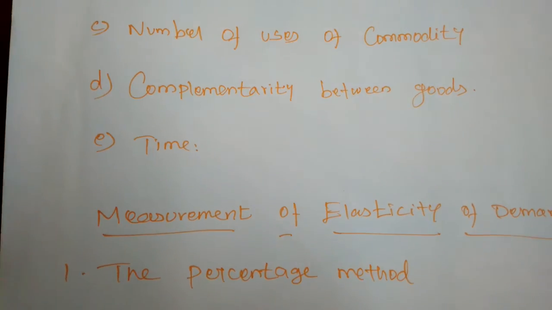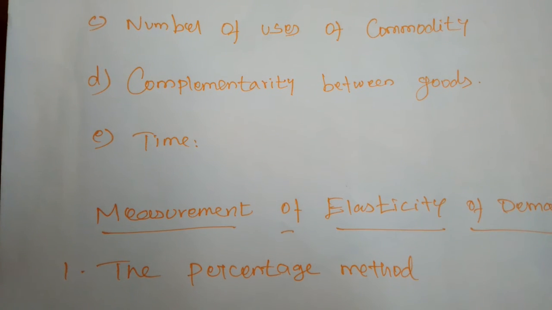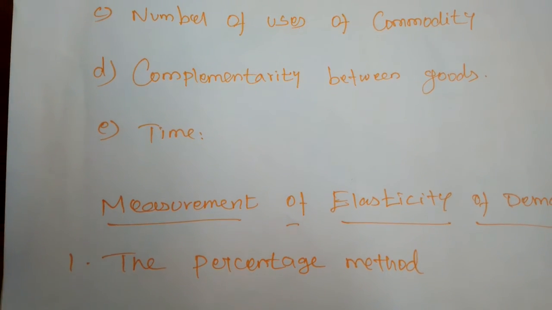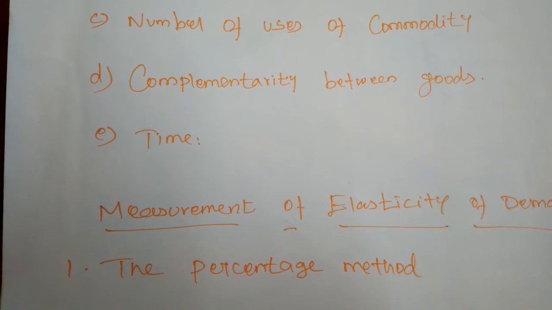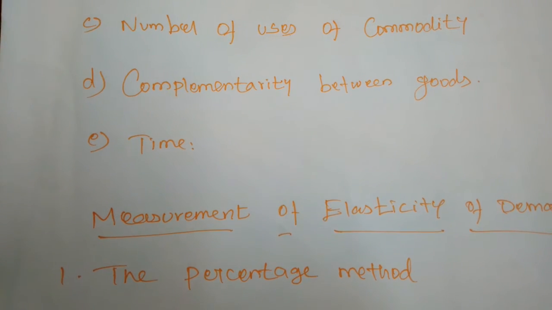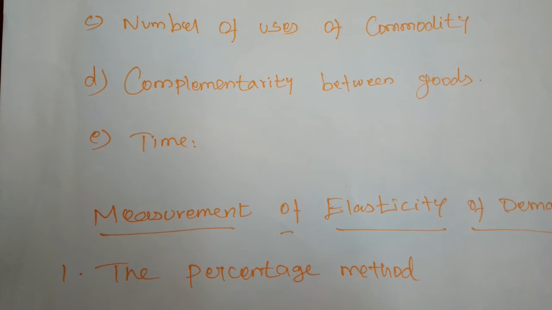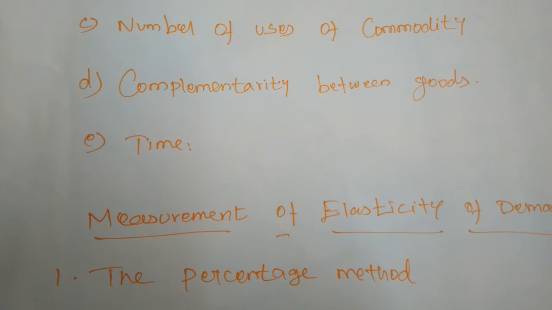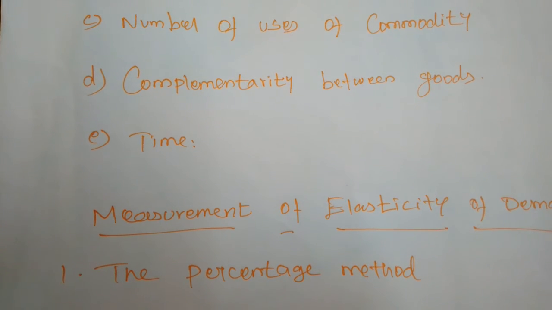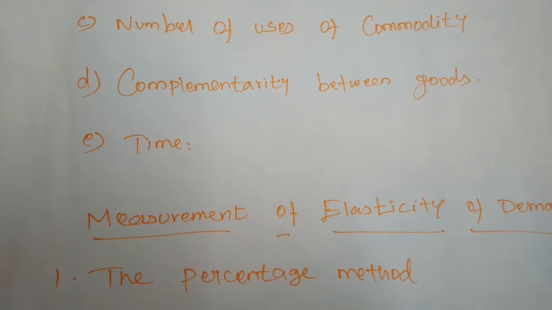Next, time. In the long run, the price elasticity of demand for many goods will be larger. This is so because in the long run, many substitutes can be discovered or invented. Therefore, the demand is generally more elastic in the long run than in the short term. In the short term, bringing out new substitutes is difficult.